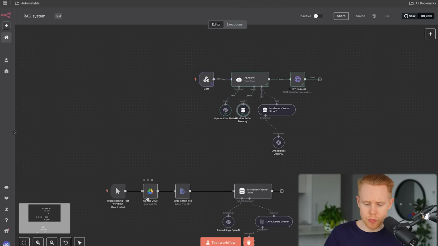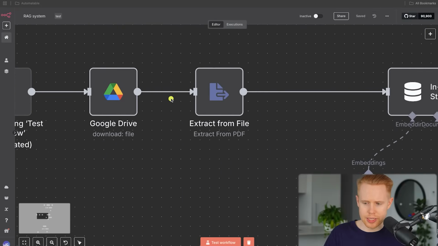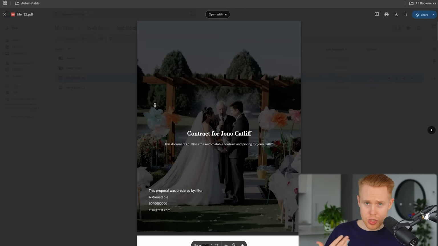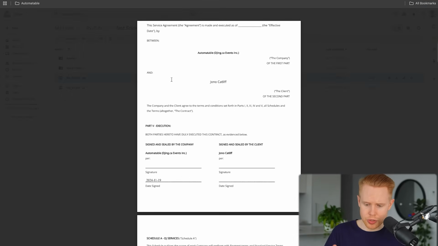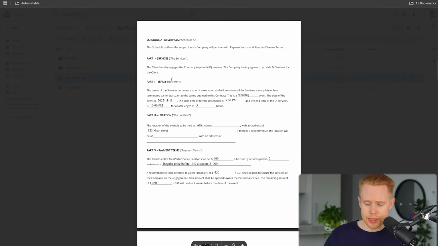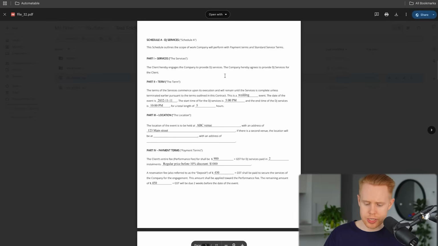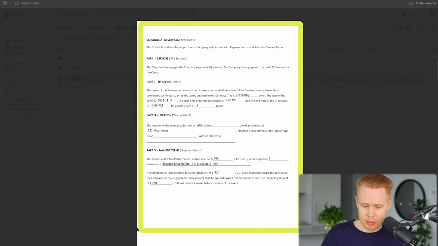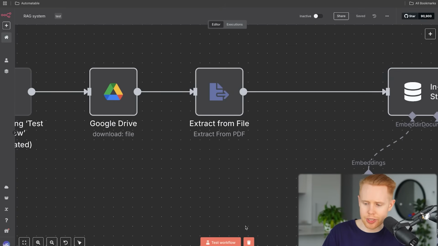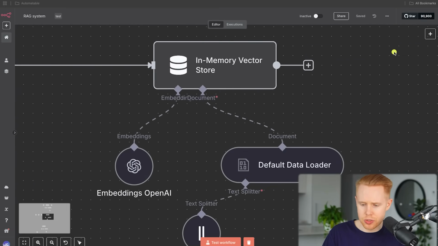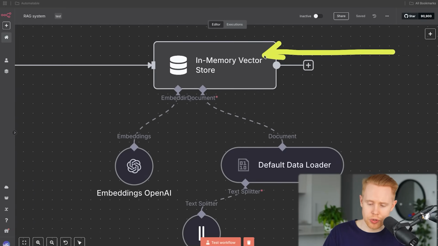The next thing that I want to talk about here is a RAG system. This is a two-part process. The first part is essentially pulling documents from Google Drive. So let's say you upload documents to Google Drive, like this contract here. We can take this, okay? We can extract text from the PDF. So we take all the text on this document here and we turn it into just a text file instead of a PDF. And then we dump it into our vector store here, okay?